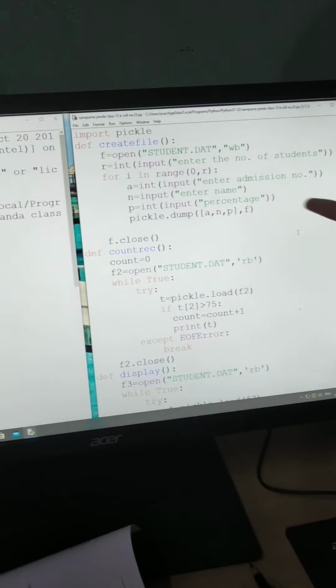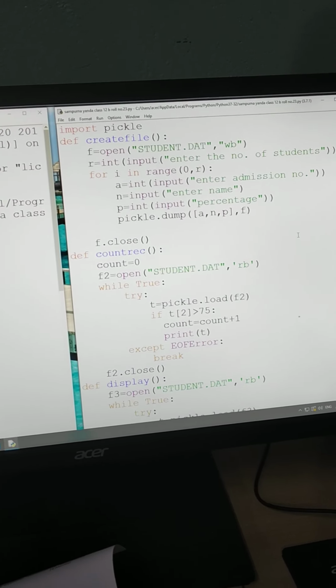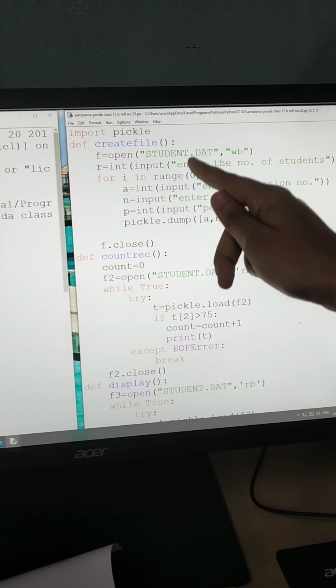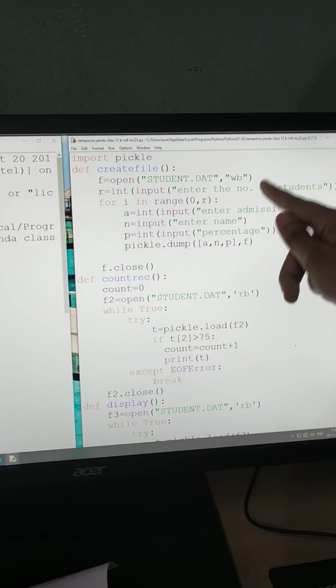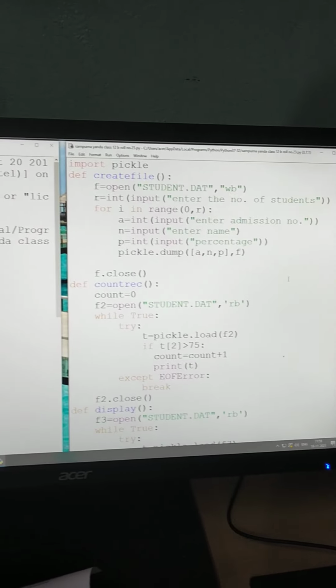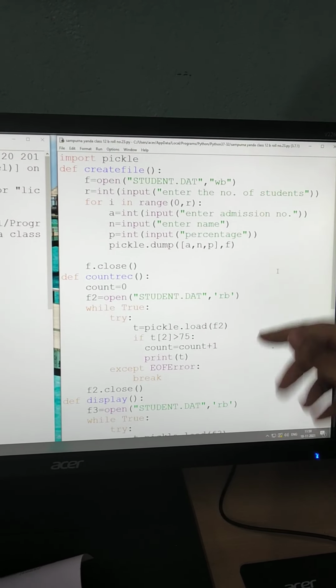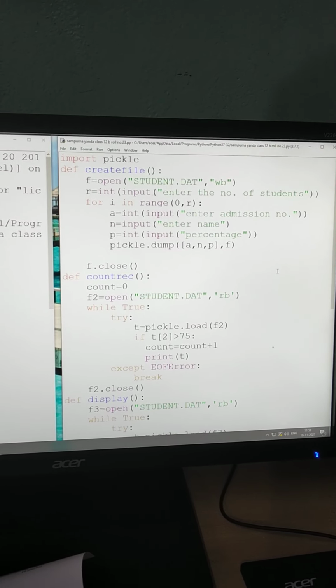I have first imported pickle because we use pickle in binary files. Then I have created the file with f equal to open student, in write mode so that I can create the file. After that, I have taken input for the number of students.